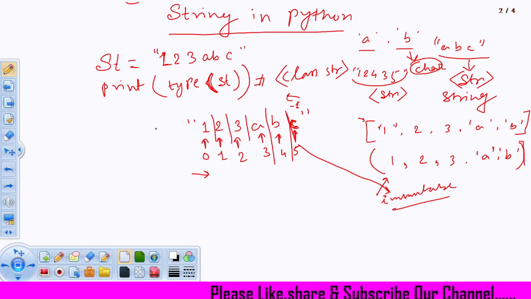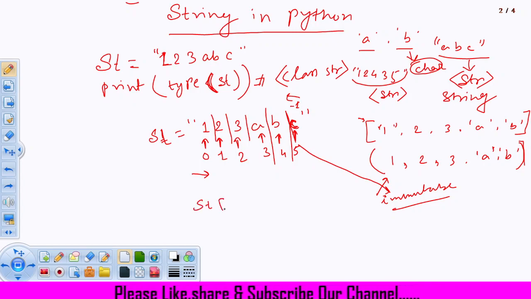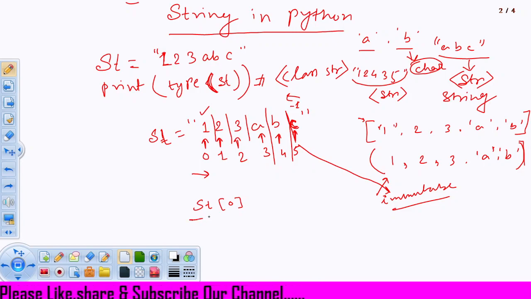Now see, guys, if the string is st and I write st[0], the first element has index 0 and the last element also has index 0, so how will Python understand which element it has to give?